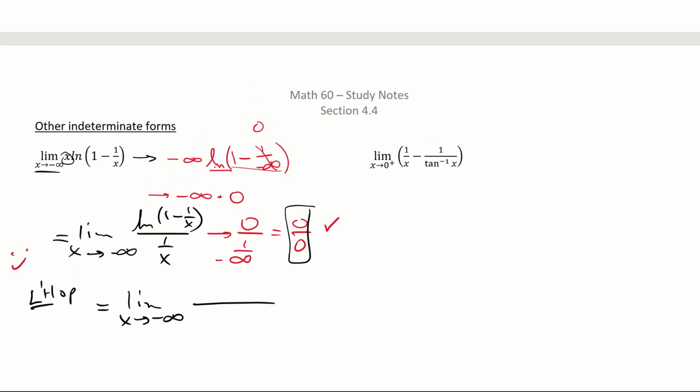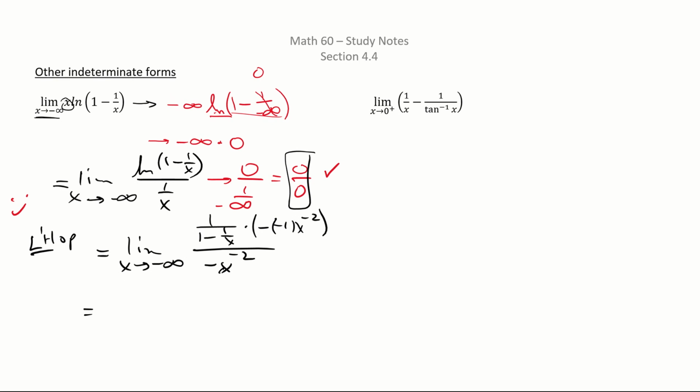Okay, so we're going to derive the top. The top derives as 1 over 1 minus 1 over x, and then we multiply by the derivative of minus 1 over x, right? Downstairs is the derivative of 1 over x. We kind of know that, don't we? Let's just do it. The derivative of the inside is negative, and then it's going to be x minus 1, so it's going to be another minus 1, x to the minus 2. And downstairs, you're going to get a negative x to the minus 2. Okay, so we have the limit as x approaches minus infinity.